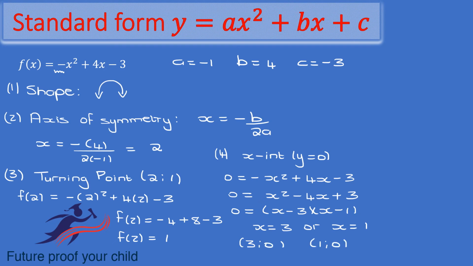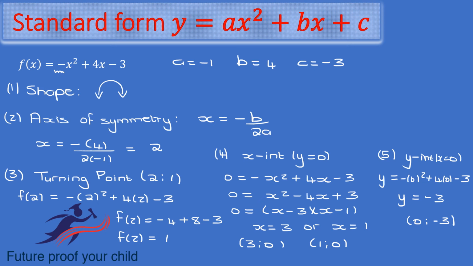Always remember that it is quite possible sometimes to have no x-intercept. So just have a look and use your quadratic formula if need be. So to get my y-intercept, I make x equal to 0. So therefore, y equals negative 0 squared plus 4 times 0 minus 3. And it will be y equals negative 3. So therefore, (0, -3).